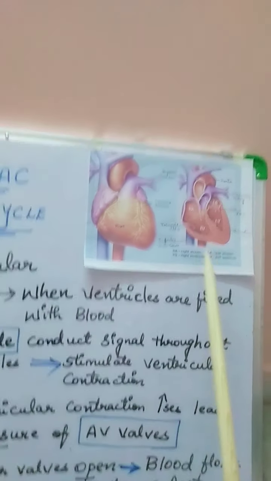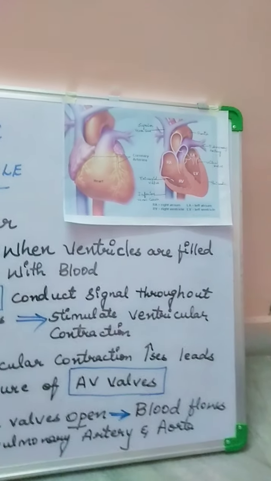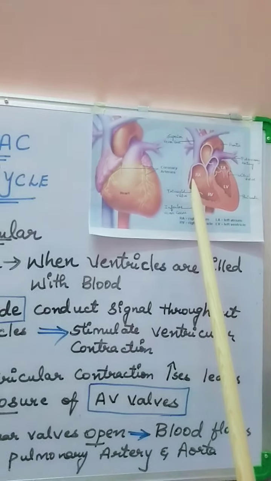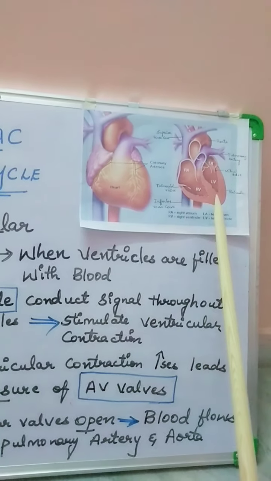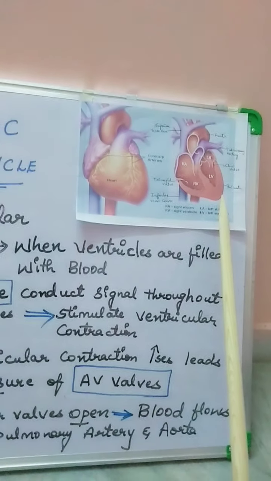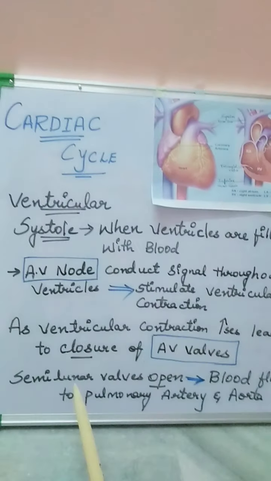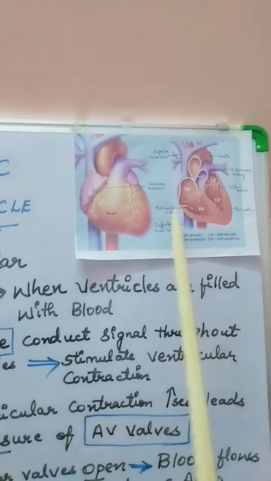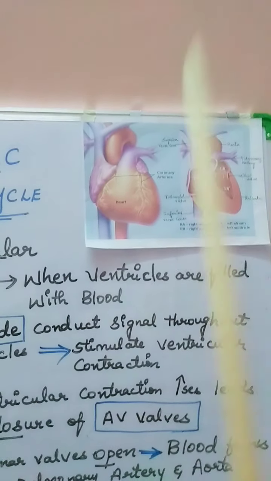During the ventricular diastole stage, the same process continues again. The atrial pressure falls, and the blood flows again from the atrium to the ventricles. This reversal of pressure causes the semilunar valves to shut. Till now the semilunar valves were open, and the AV valves, the tricuspid and the bicuspid valves, were closed, right? Now the reversal takes place.